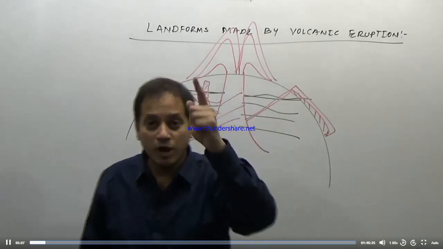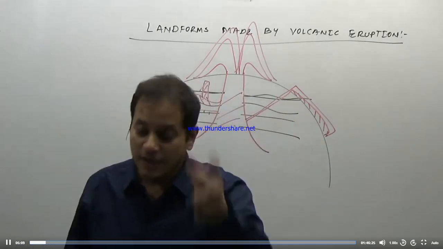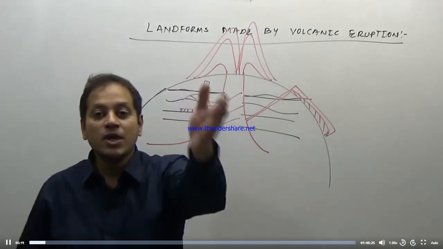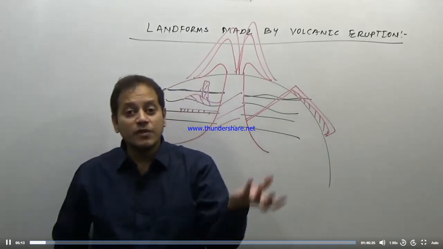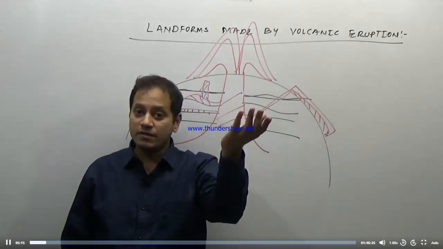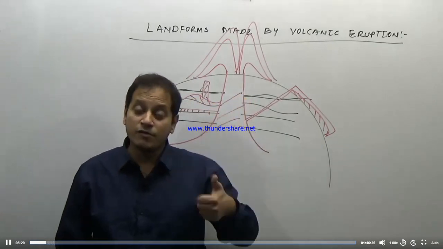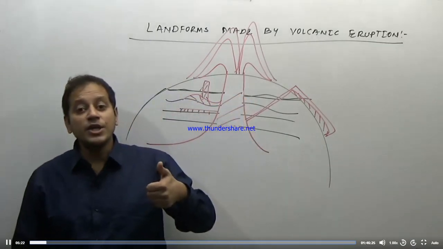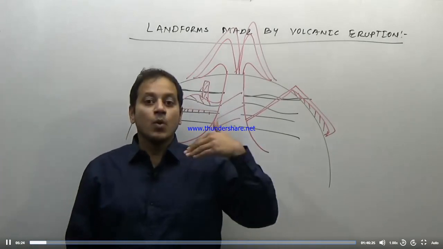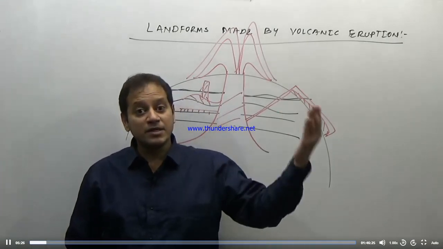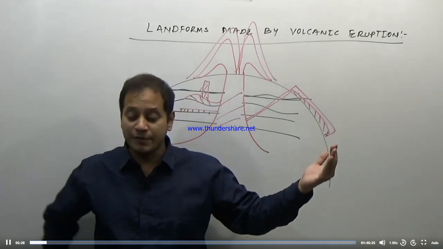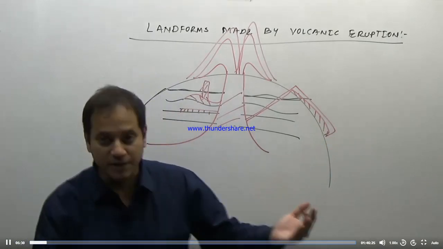Which magma is more viscous? We have done it. Acidic magma is more viscous. Because it is very viscous, it does not reach the surface of the earth and it solidifies inside the surface of the earth, resulting in landforms known as intrusive landforms. While some magma may reach the surface of the earth and get solidified after flowing for a larger distance.